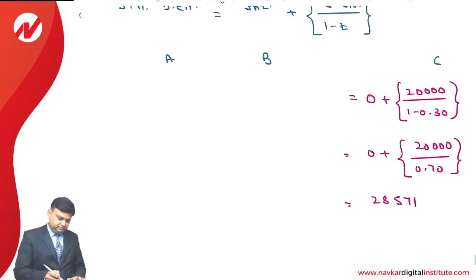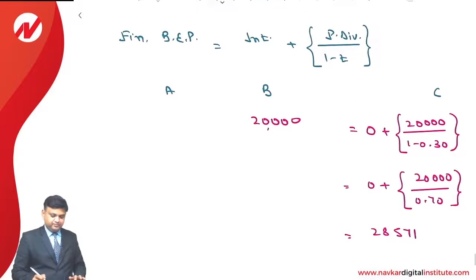In case of B, it is 20,000, that is the amount of interest. And in case of A, it is 0. Why? Because we do not have any fixed financial charges. This is the way financial break-even point can be calculated. That is the level of EBIT at which EPS would be 0 for the respective financial plan.